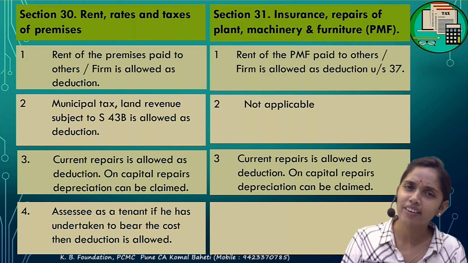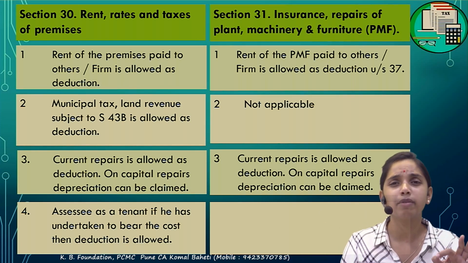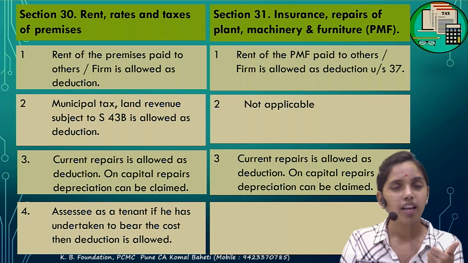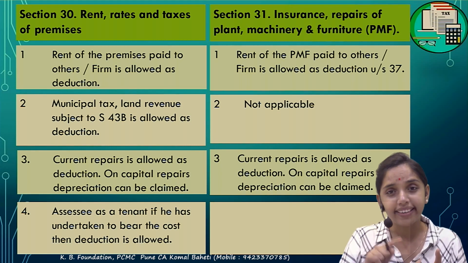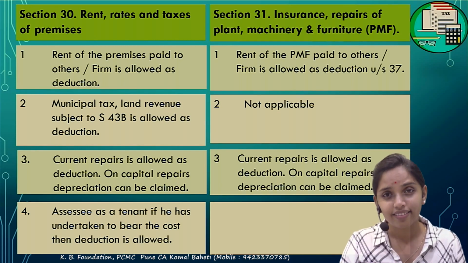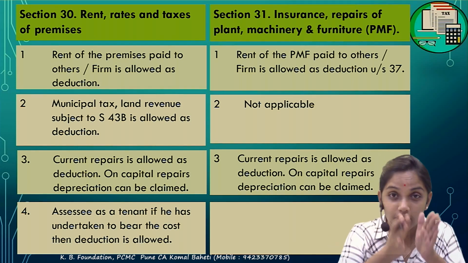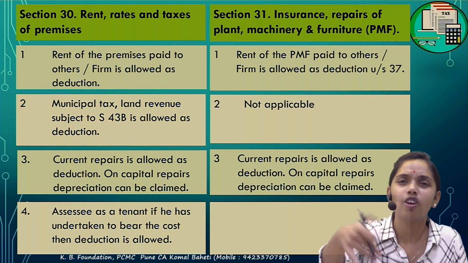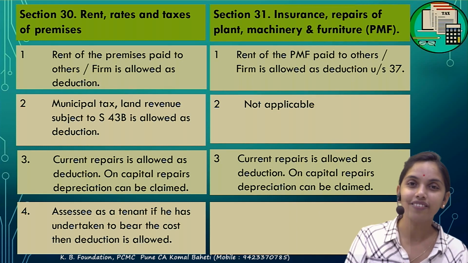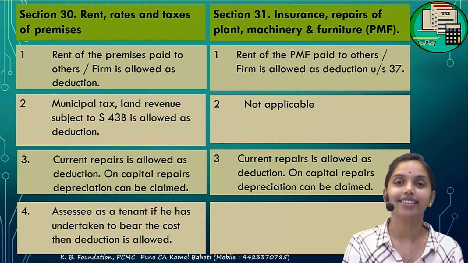What about 31? It talks about only plant and machinery. Plant and machinery के लिए कौन सा खर्चा allowed है? Actually repair and insurance under 31. If you had paid the rent, that is allowed under section 37, but not under 31. Allowed है अलग section में, not under this section. Clear with this? This is all about section 30 and 31.